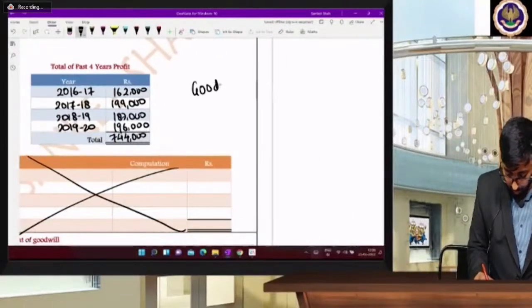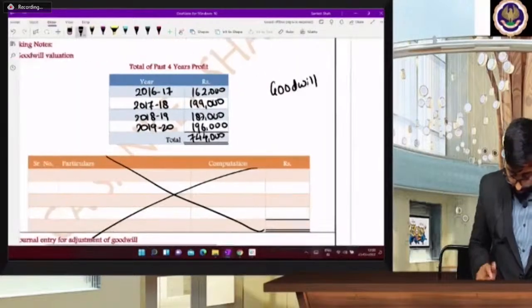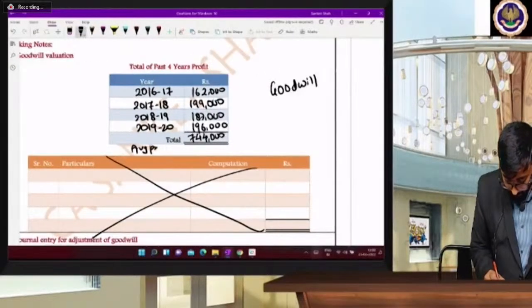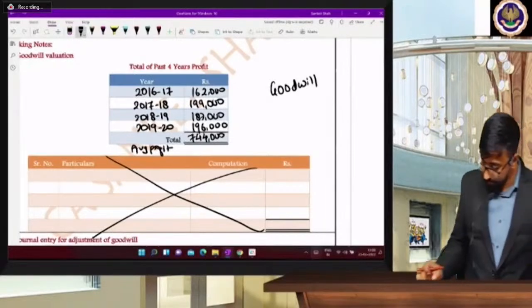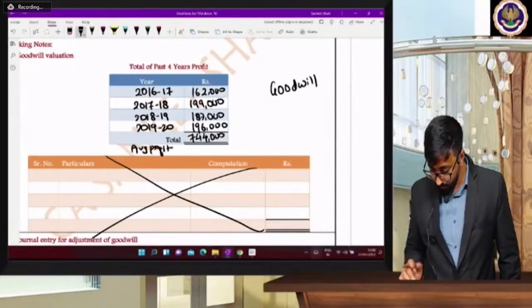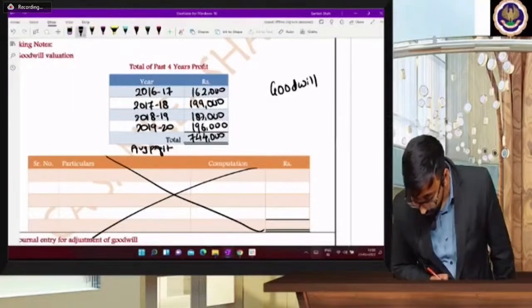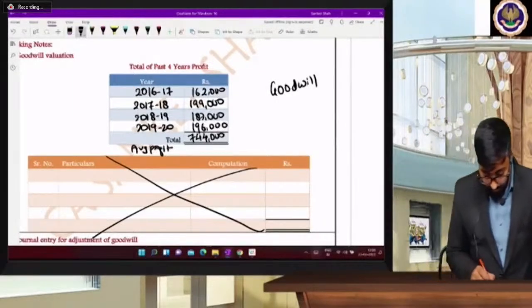Goodwill is equal to, and here only you can write average profit. Average profit 744 divided by 4, 186. 186.